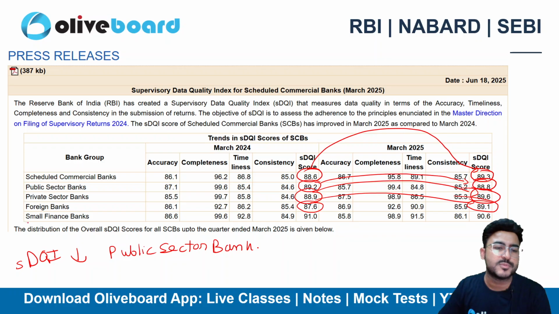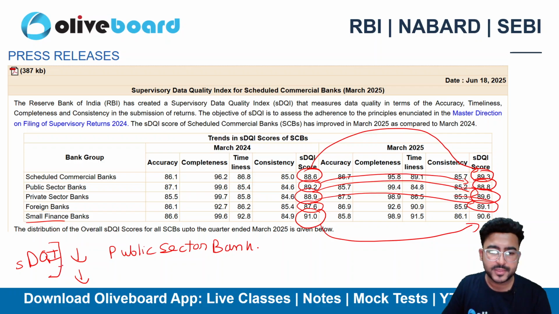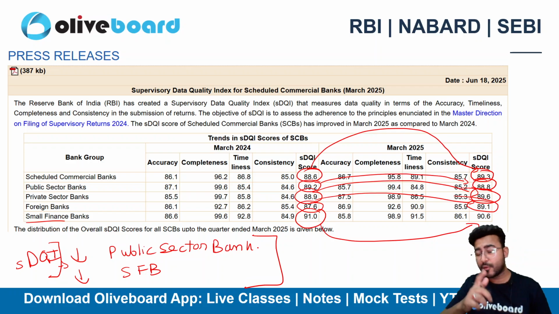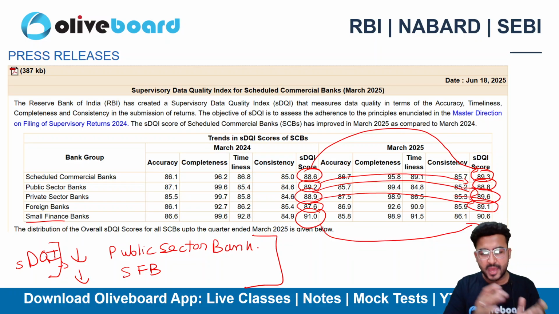However, if I talk about small finance bank, there is a decline again, a slight decline, 91 से 90.6 हो चुका है. So please do remember SDQI is reduced for public sector bank and small finance bank, right? There is a slight decline. It is a decline year on year basis as compared to the previous year of March 2024. We are having a decline in March 2025. Do remember this thing, right?